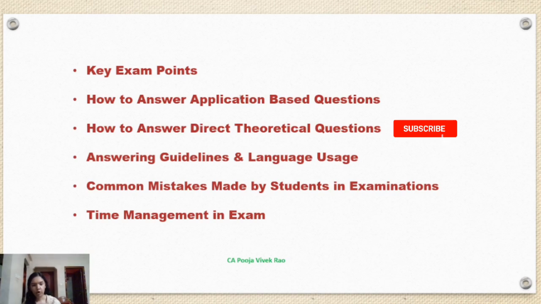Summary now. Out of 180 minutes, 10 minutes is for revision, 50 minutes for MCQ, 120 minutes will be remaining. You have to answer 5 questions in this. So 24 minutes per question.